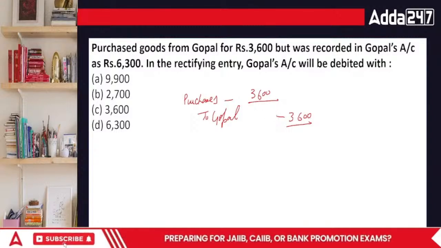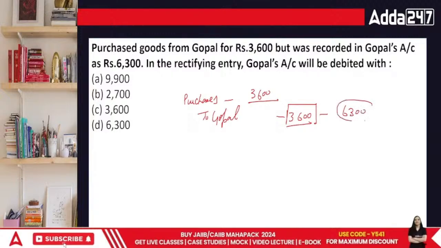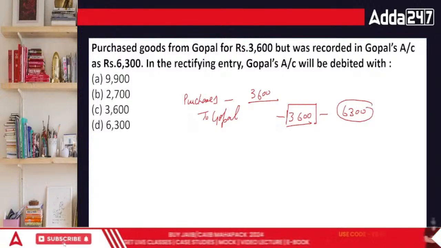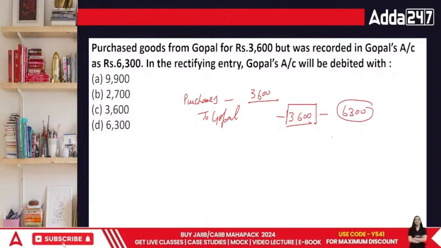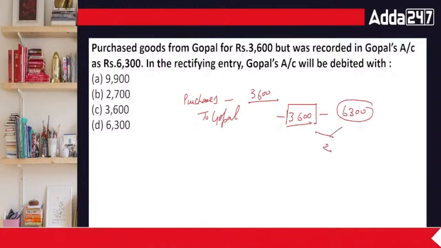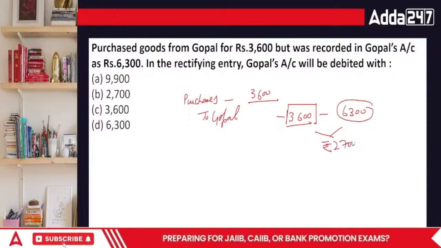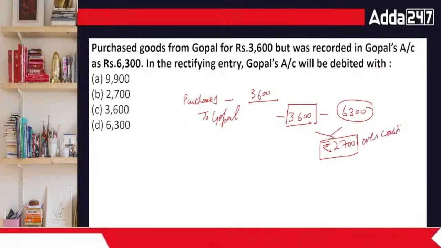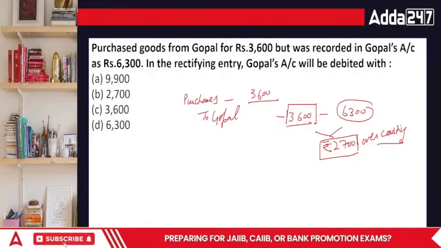So purchases is sorted. His account was understated by 63. So technically, the difference is rupees 2700. Right? In this case, this is overcasting. Gopal's account is off by 2700 rupees.